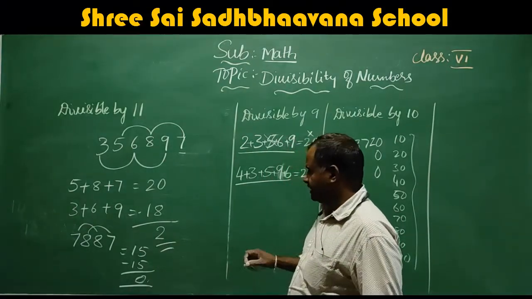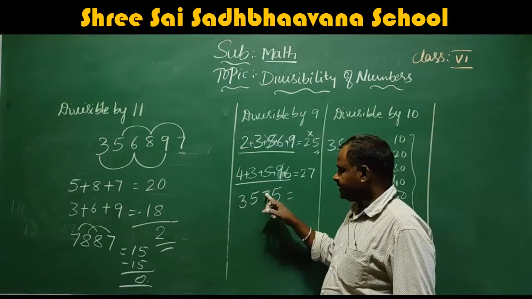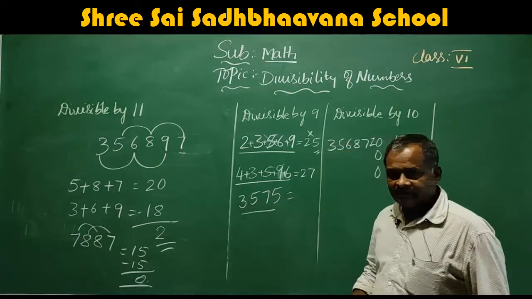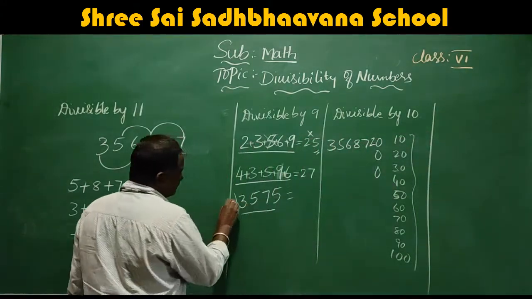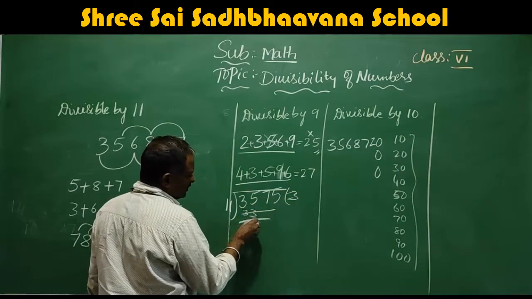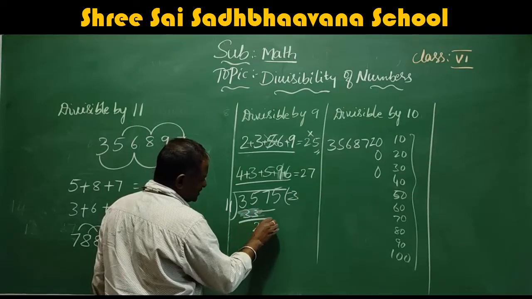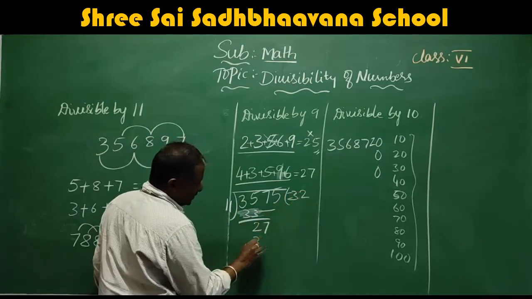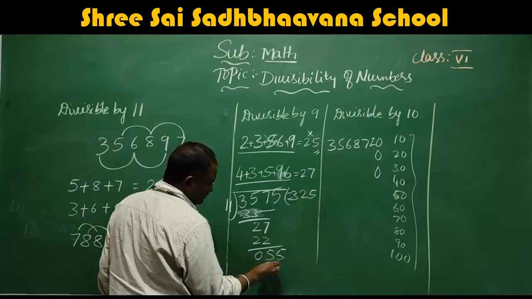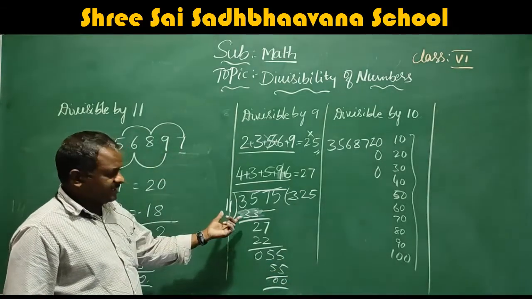I will give another example. Yes, this number is enough. 5 plus 5, 10. 7 plus 3, 10. So the difference is 0. This number is also divisible by 11. If you have doubt, I will divide. 11 3s are 33, so you will get 2, 7. 11 2s are 22, so you will get 5, another 5. 11 5s are 55. So it is completely divided like this.